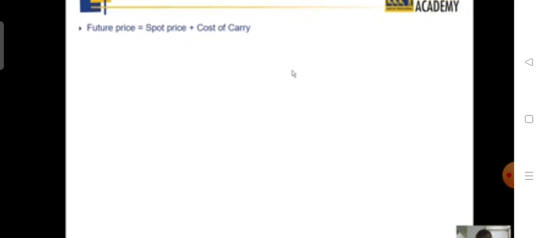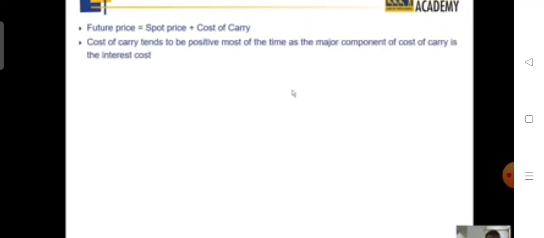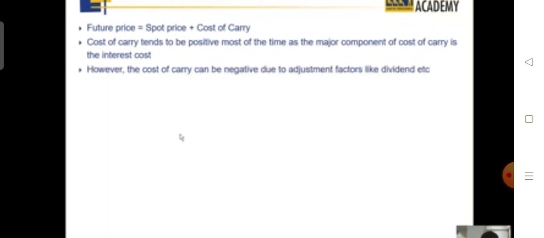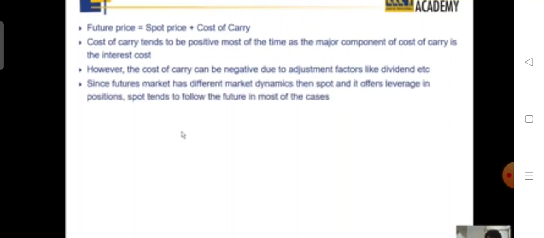We have read this premium and discount during our derivative classes. That future price is equal to spot price plus the cost of carry, correct? And the typical cost of carry component is the cost of fund. In case of commodities, the cost of carry is actually the delivery cost as well. Now, cost of carry tends to be positive most of the time, as the major component of the cost of carry is the interest cost. However, the cost of carry can be negative due to adjustment factors like dividend, split, or bonus.